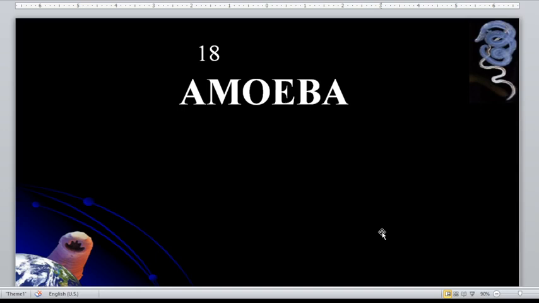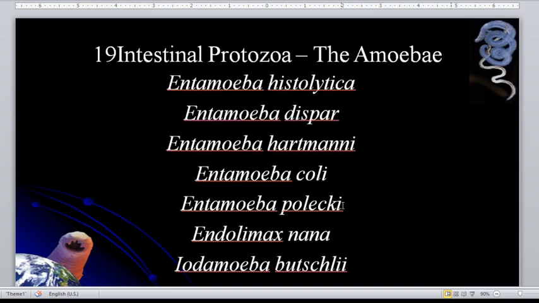The trophozoite. What do they use for locomotion? Okay, the pseudopods. So they move by using their pseudopods. Okay, so we have the intestinal protozoa, the amoeba. So we have the Entamoeba histolytica, dispar, Hartmanni, coli, polecki, nana, and buetschlii.